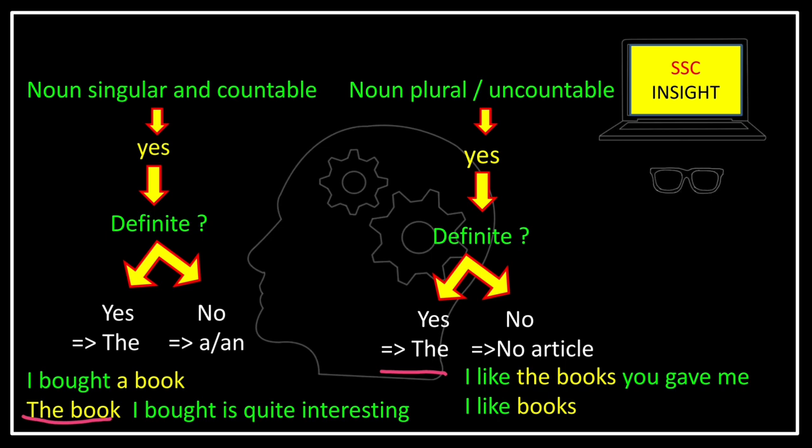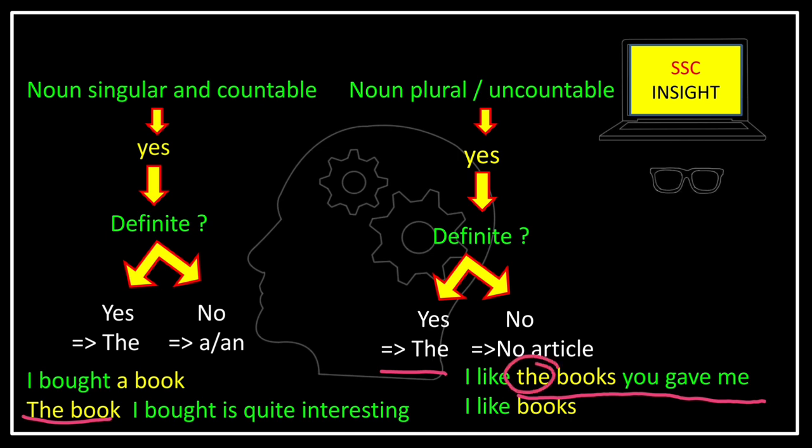There will be no article in that sentence. So if I say I like the books you gave me, here we are talking about the particular books which I received from someone. So that is why here the books are definite and we use the definite article the.